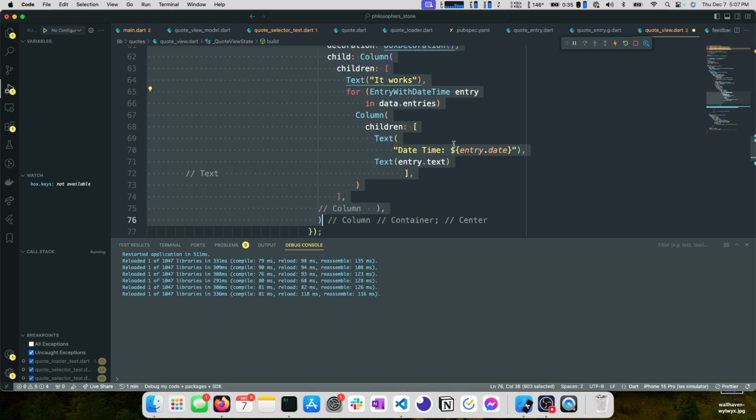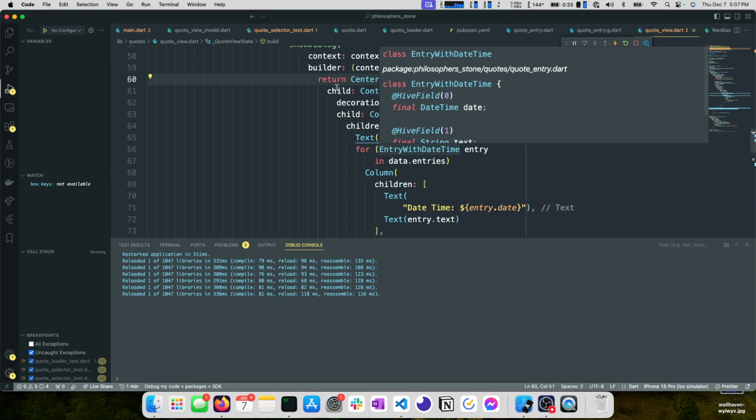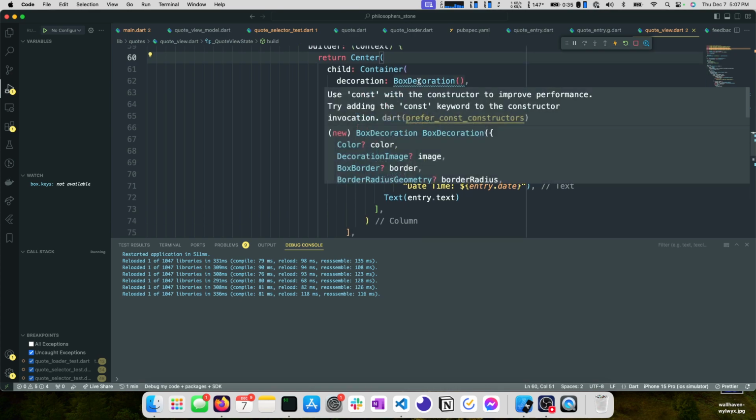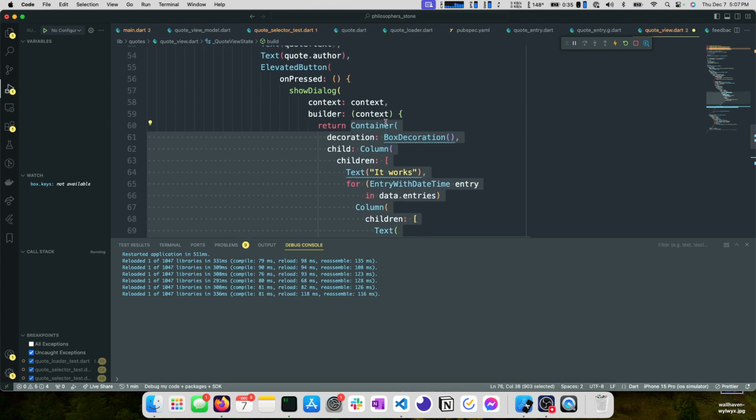And maybe now's a good time to stress that I'm not a designer. So a lot of times when it comes to widgets and design, what I will do is I will try a couple things, see what works, see what gets me closer to something I like, and then either continue down that path or revert. In this case, I'm going to revert because adding a center there didn't do anything.